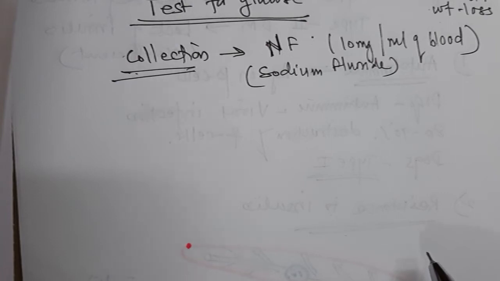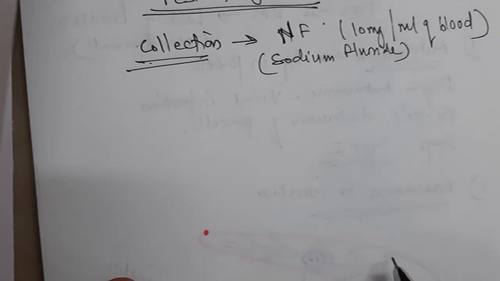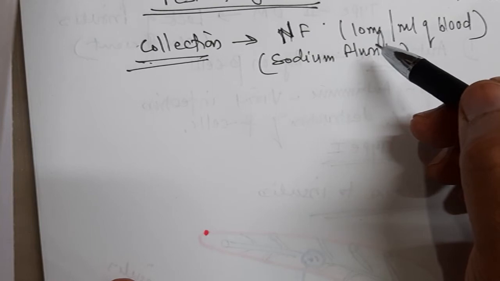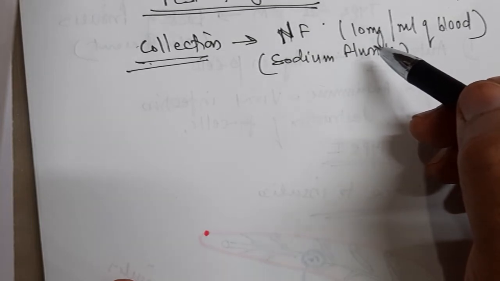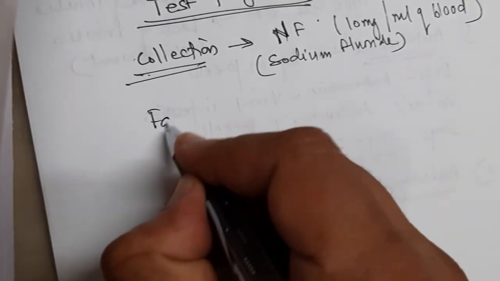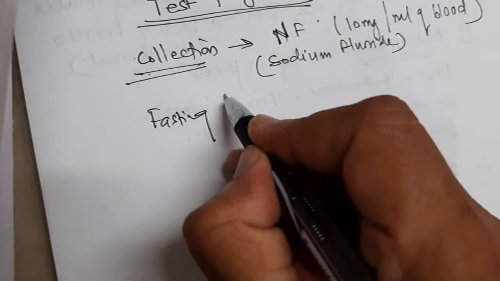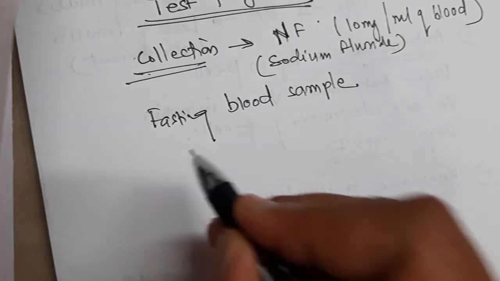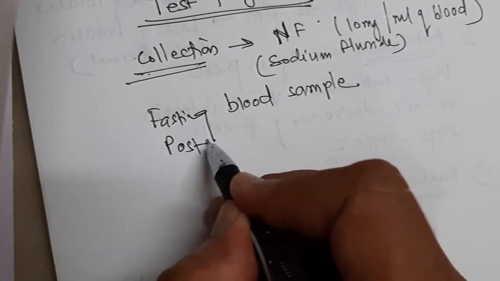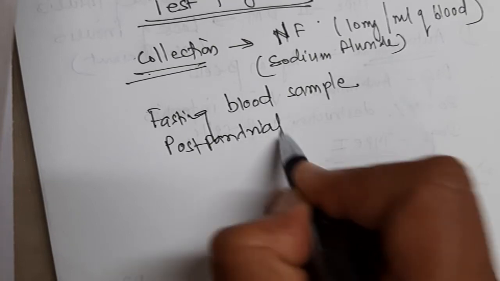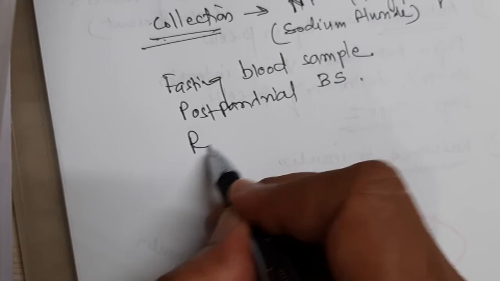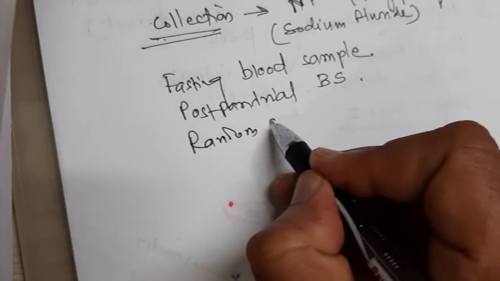Okay, so for the diagnosis of this diabetes mellitus, you have to collect the sample, that is fasting blood sample, postprandial blood sample, and random sugar level.